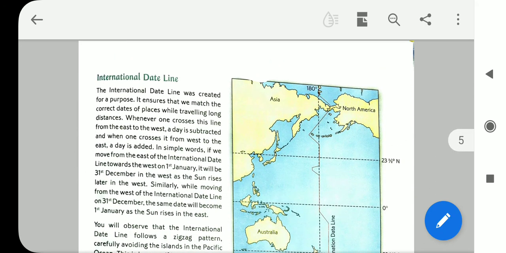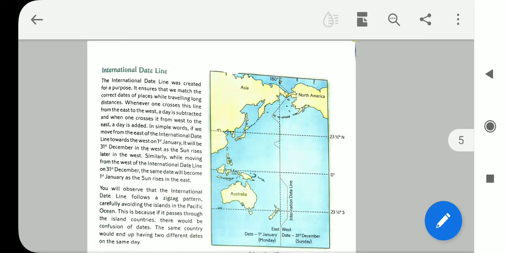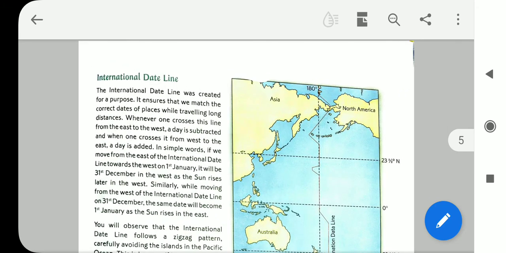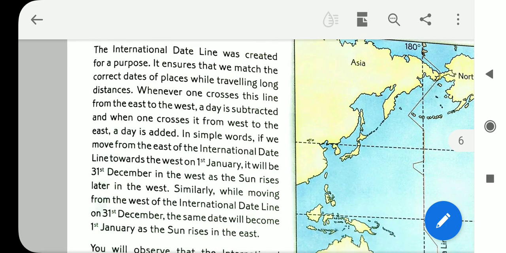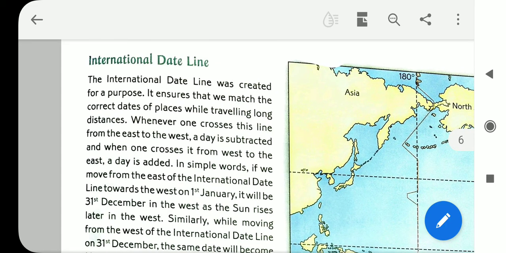After that, the international dateline. The international dateline was created for a purpose. What is the purpose, you see? It ensures that we match the correct dates of places while traveling long distances.